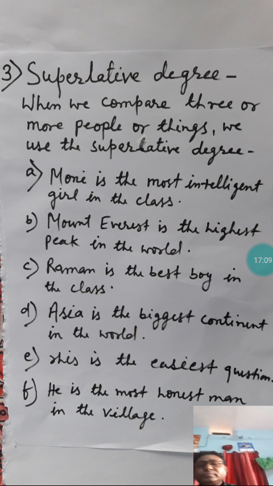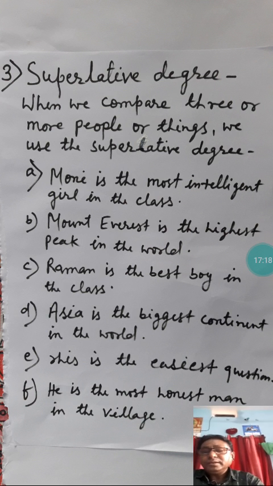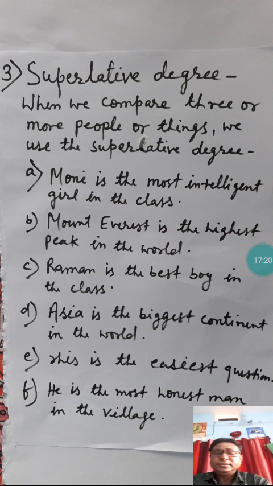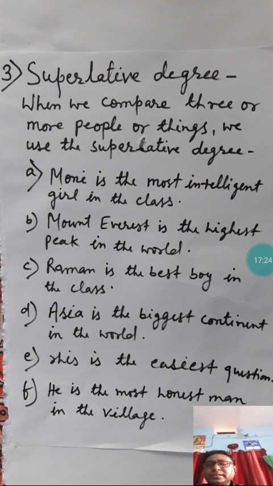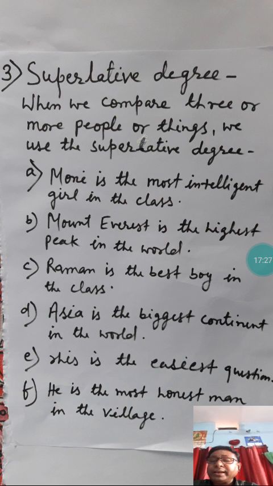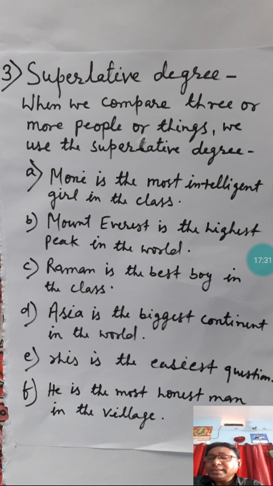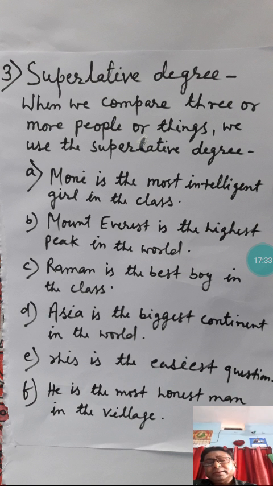Now you can see the next one, E, this is the easiest question. Easy, easier, easiest. Easiest is the superlative form, and so in the last, he is the most honest man in the village. So here again, honest is used in the superlative form by adding most before it.